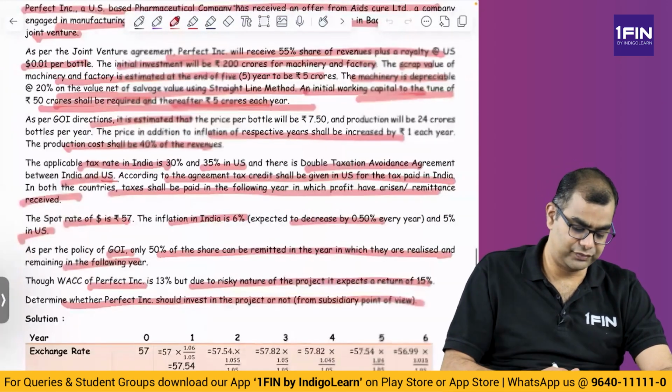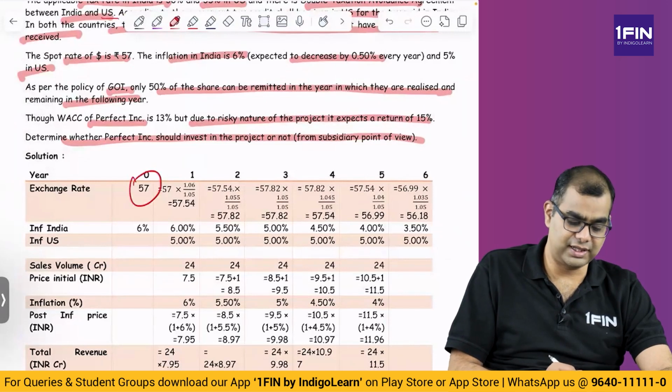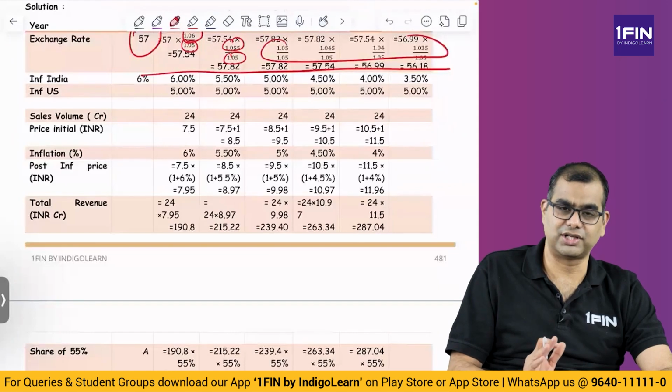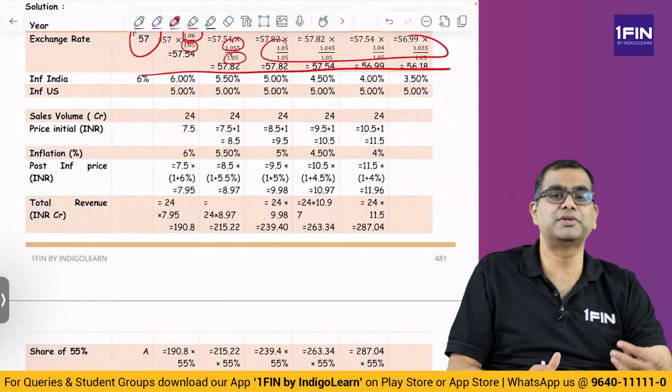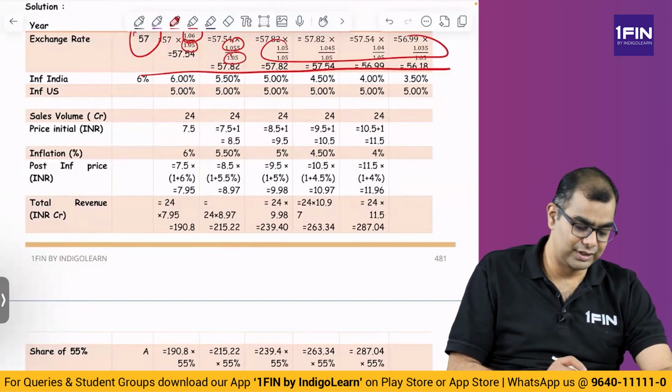So if you come back, the first thing you do is project the currency. So 57 is first year, then 1.06 is the Indian rate, 1.05 is the US rate. Then second year 1.055 by 1.05, and so on and so forth. You project, you get this currency value, the value of the currency in which conversion has to be made. Why are we doing this first? Why are we not doing it in the end? Because in between there may be some item which may require us to use this. What is that item? We'll see.